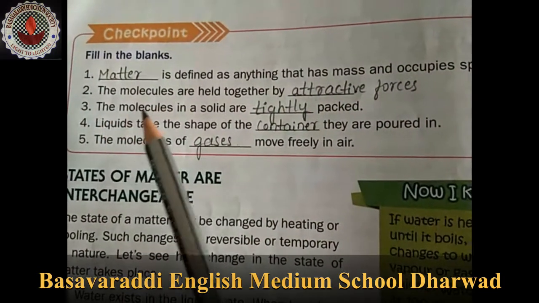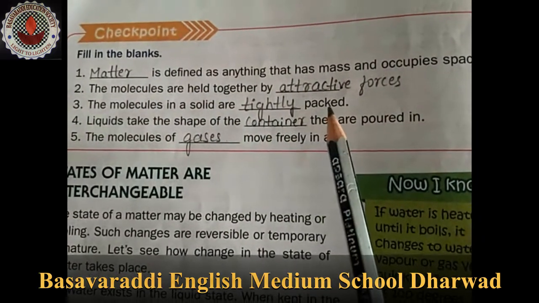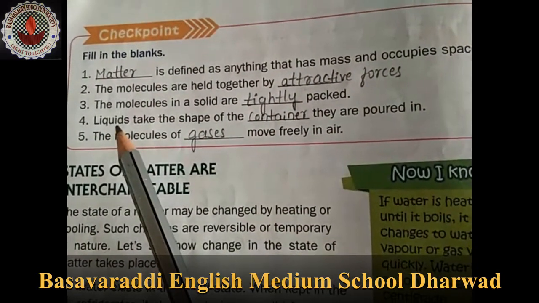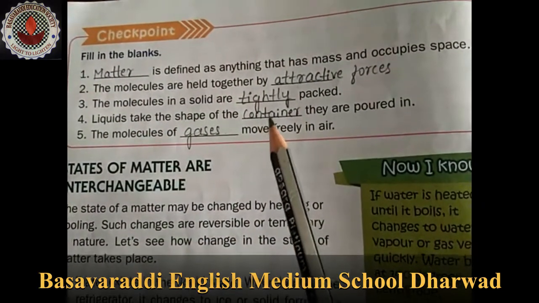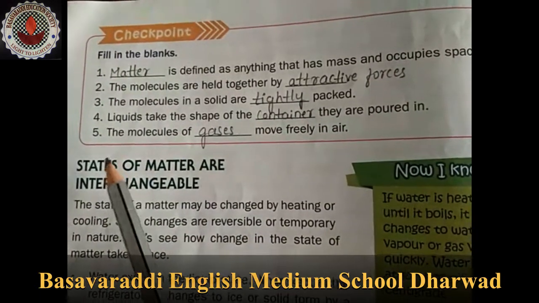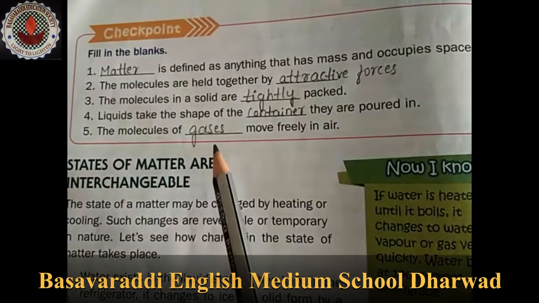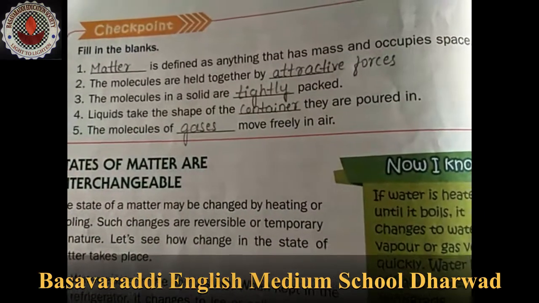Third one, the molecules in a solid are tightly packed. Fourth one, liquids take the shape of the container they are poured in. Fifth one, the molecules of gases move freely in air.